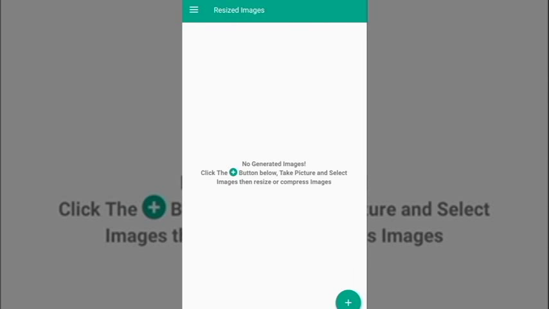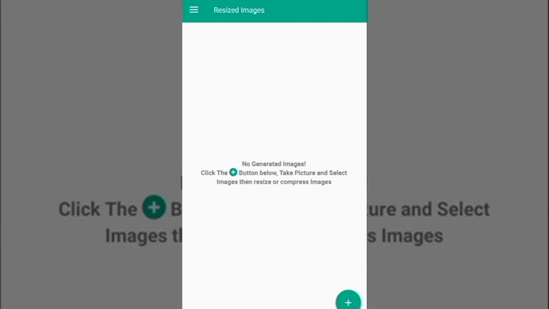Hello user, you can use this app to resize images. Note: don't select this type of image, because these images are corrupted, so your image resize process will end or give an error. Now I will guide you through this app.